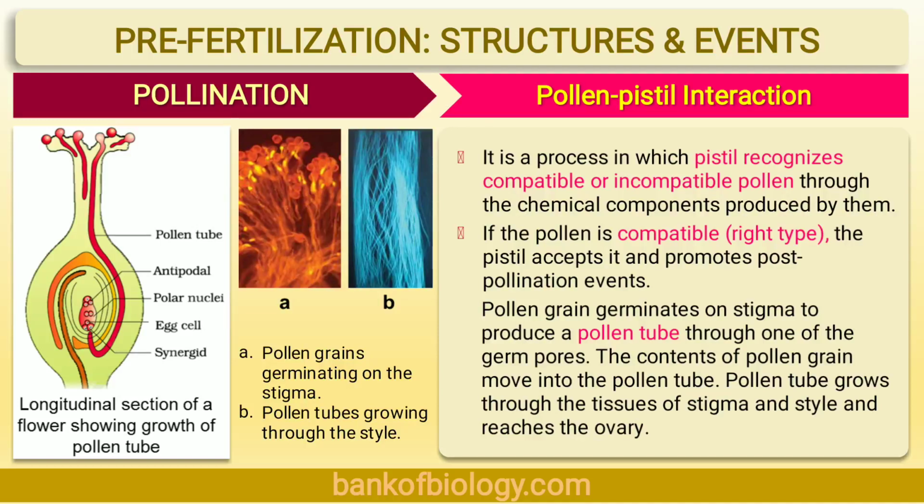In most plants, pollen grains are shed at the two-celled stage. That is, the stage of the pollen grain in which the vegetative cell and generative cell are formed. The generative cell divides and forms two male gametes during the growth of the pollen tube. After reaching the ovary, the pollen tube enters the ovule through the micropyle and then enters one of the synergids through the filiform apparatus and bursts to release the male gametes. All these events are a part of pollen-pistil interaction.